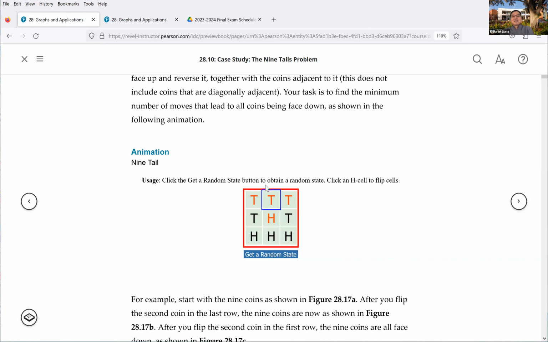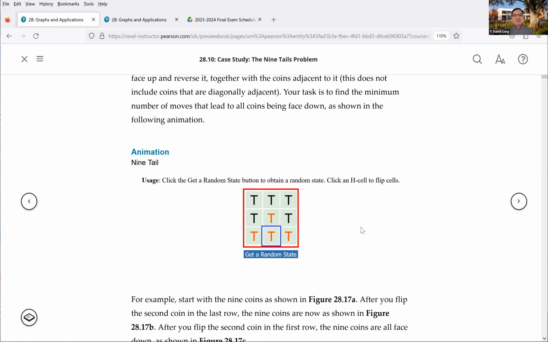Now see here, this is T, and there's one more flip right here. If you do this one more flip, then everything becomes T. How do you do this using the minimal number of flips? How are you going to solve this problem? We're going to solve it by reducing it to a graph problem.